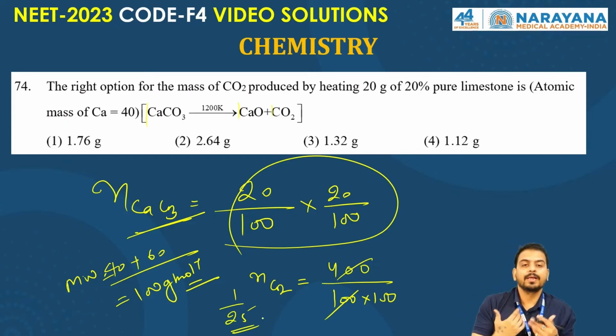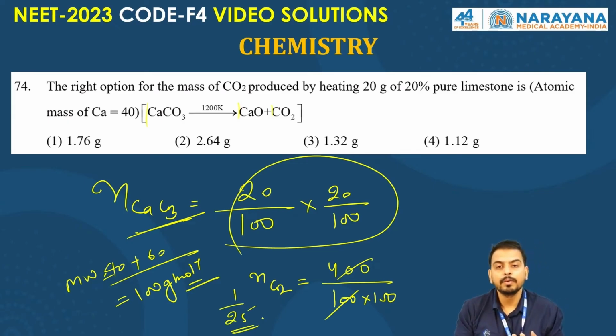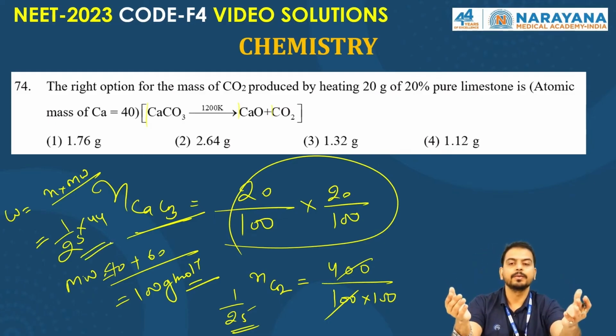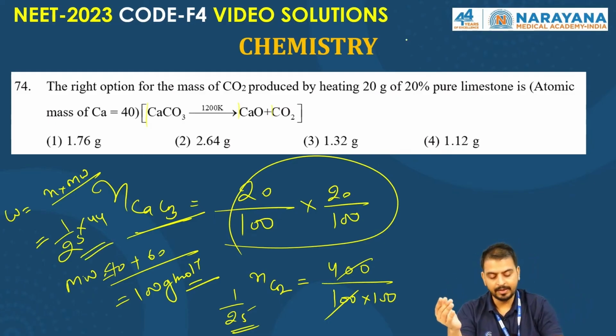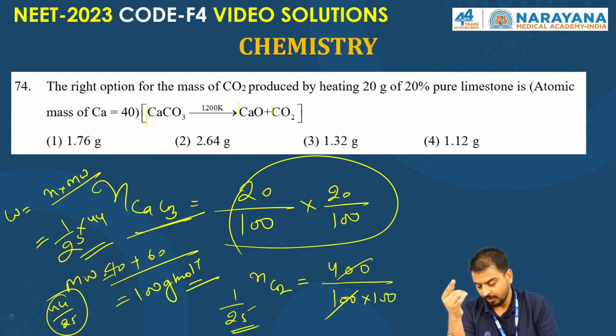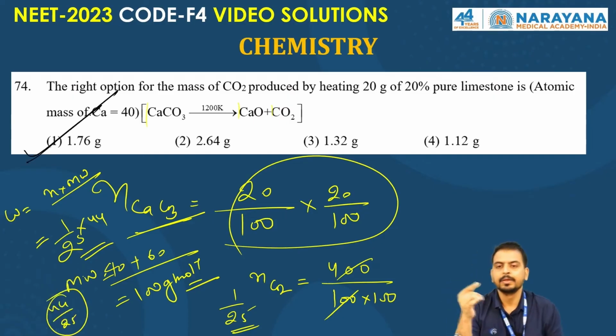Now what are they asking about? They are asking about the weight in grams. So what is the formula of weight? Mole into molecular weight. The mole you got is 1 upon 25, the molecular weight is 44, and you will get the right answer. Yes, you got the right answer. Divide 44 by 25 and it will be 1.76 grams, right? I hope all of you got the right answer. Okay, let's go.